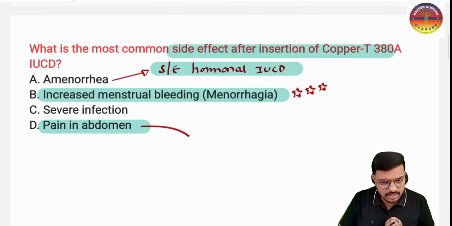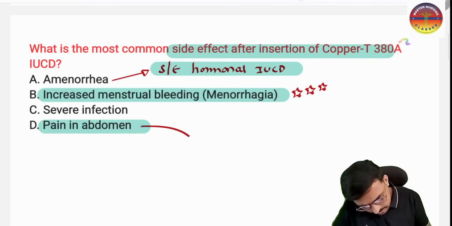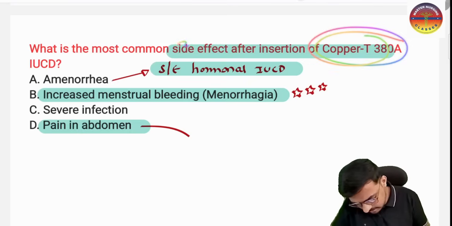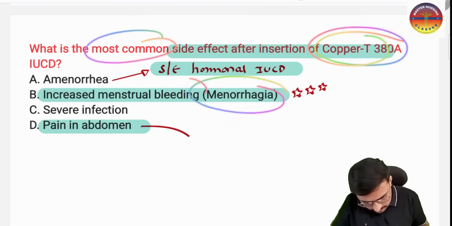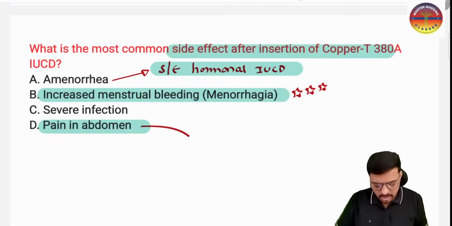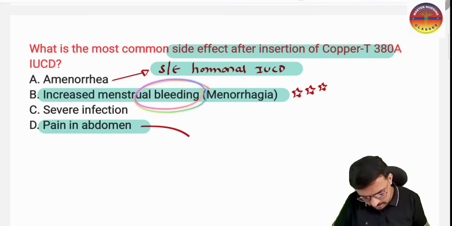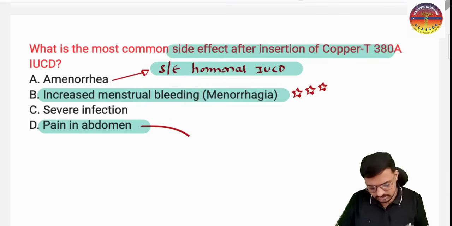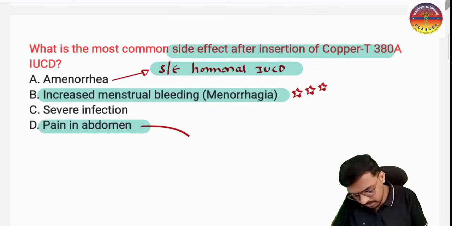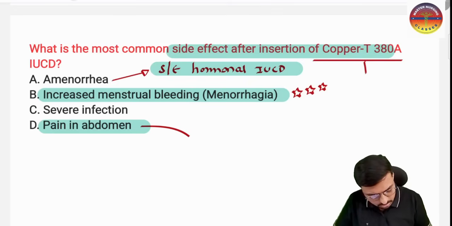The patient already has anemia, with low RBC or low hemoglobin. And the copper T380A has the most common side effect of menorrhagia, the bleeding. So when hemoglobin and RBC are already low and bleeding is happening, it will worsen the anemia. So copper T380A is not recommended in anemia.